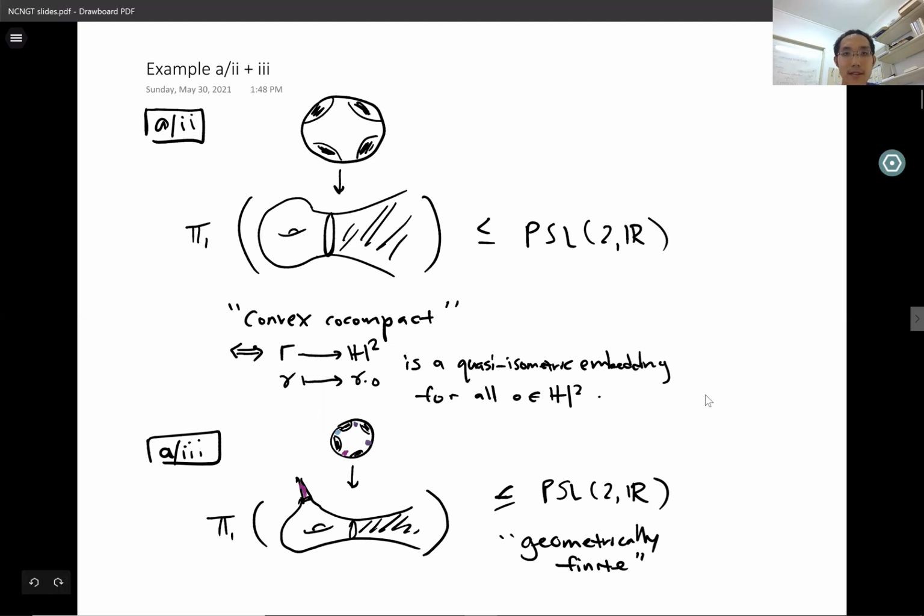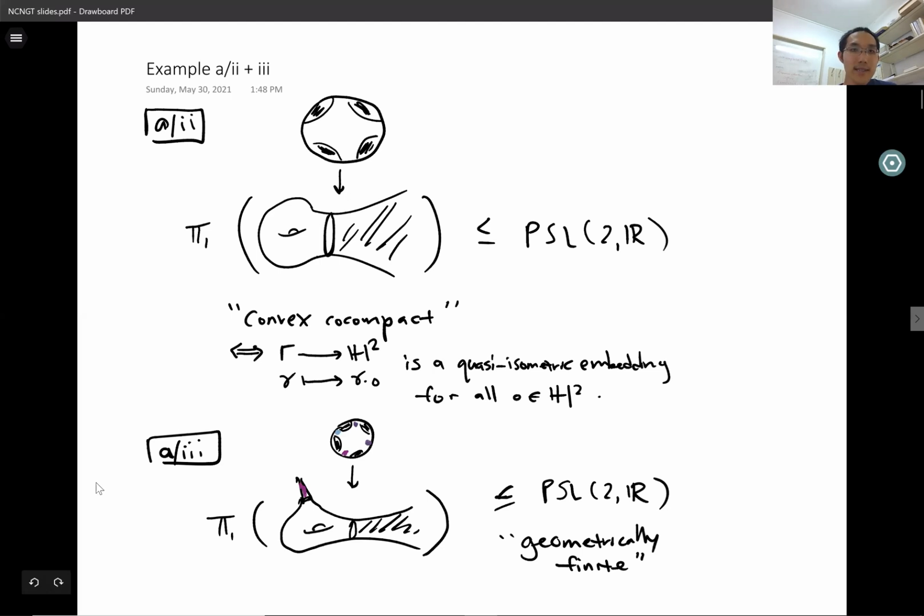We can also show that this convex co-compactness condition is equivalent to the orbit map from the group to the hyperbolic plane being a quasi-isometric embedding for any choice of base point O in the hyperbolic plane.